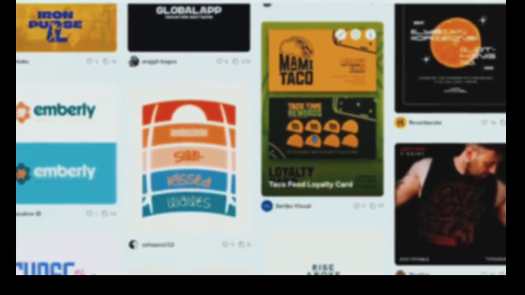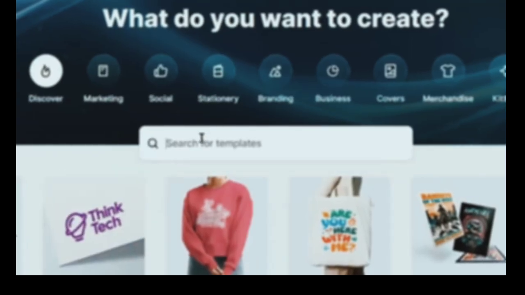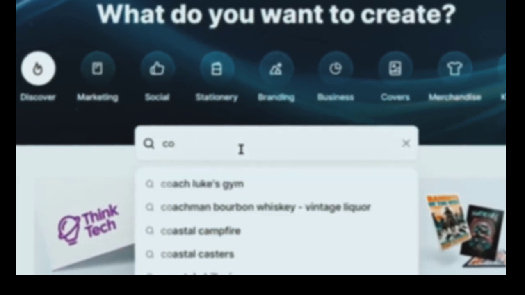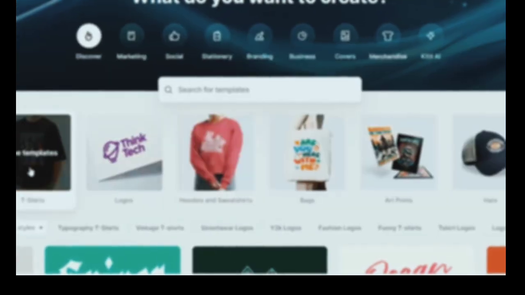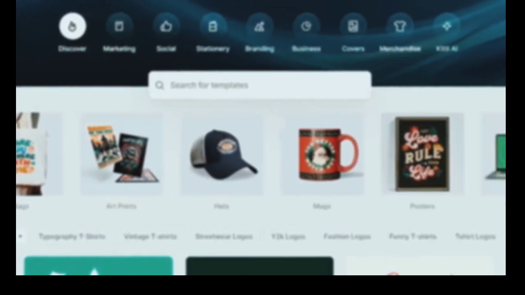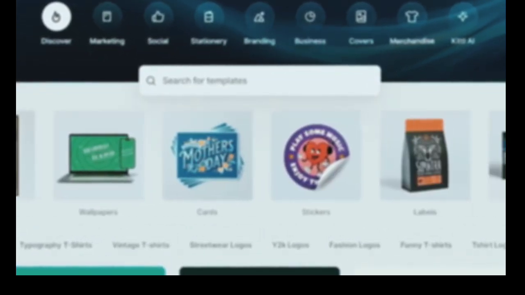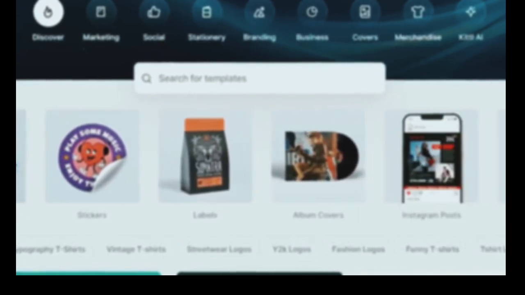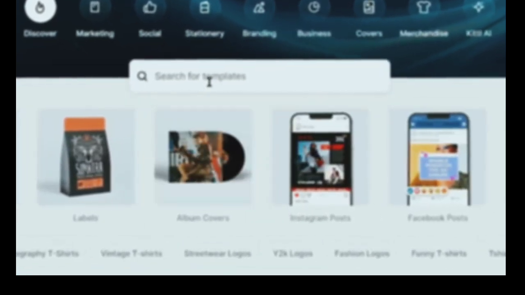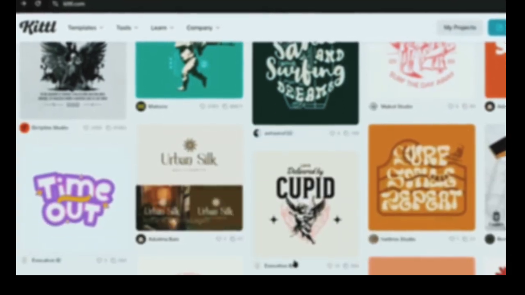So all you have to do is to either search for the type of ad you want to create. For example, you can search for coffee in this search box if you want to create coffee ads. You can search for t-shirts, shoes, watch, mugs, tumblers, water bottles, summer discount sales, Black Friday discount sale templates, Christmas discount sale templates, or any other product or service related templates by just searching in this box. Or you can just select the template you like from the homepage of Kittl and start editing it.